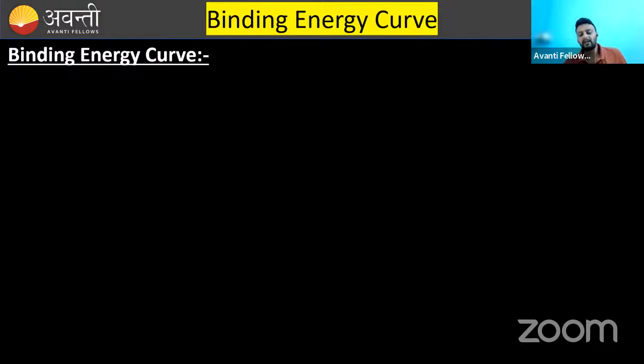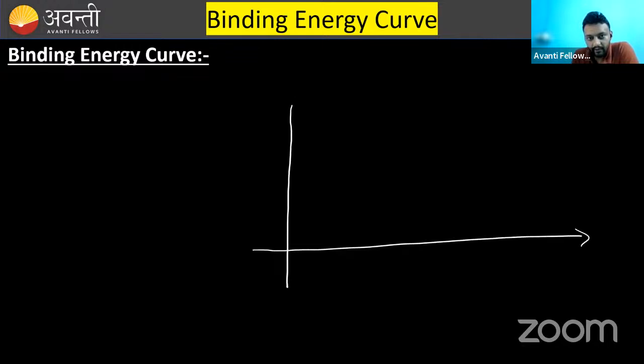Now, binding energy curve. I am drawing a binding energy curve, a rough binding energy curve. So don't compare it with the one that you have in your books. I am giving you a rough idea of the binding energy curve. So binding energy curve is basically a curve between number of nucleons, which means mass number A, and the binding energy per nucleon. This energy is in mega electron volt.